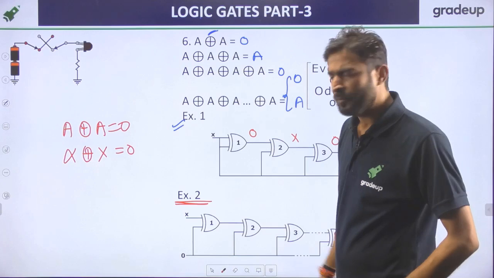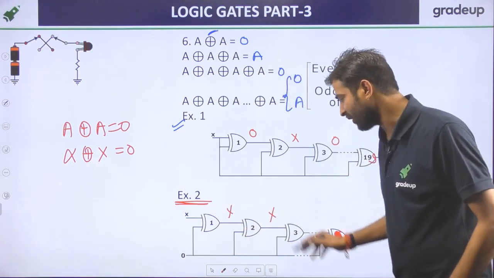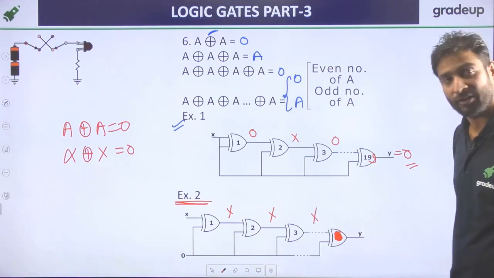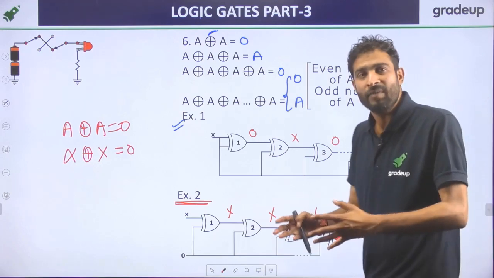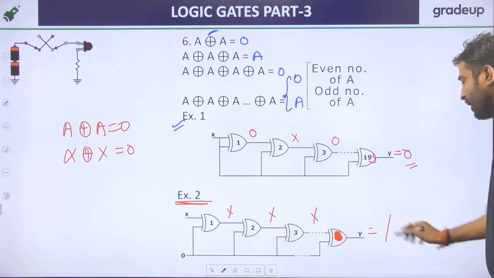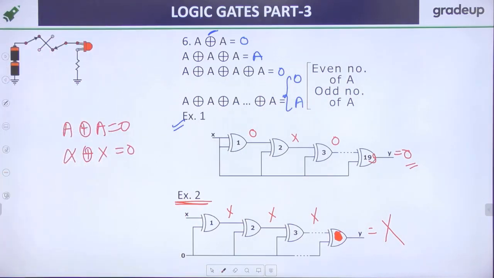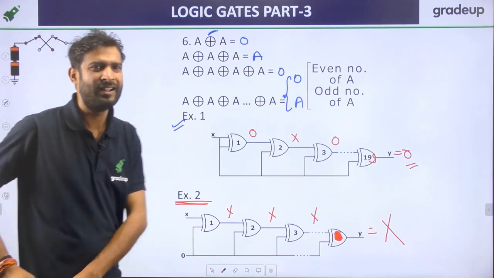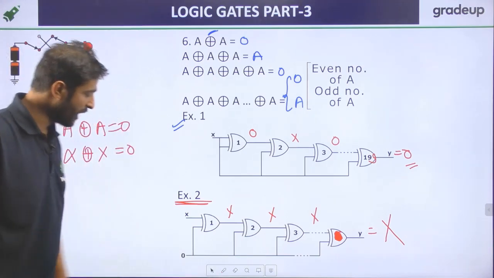X XOR 0, sir, the answer is X. X XOR 0 again, the answer is X. X XOR 0 again, the answer is X. So it does not matter whether an even or odd number of XORs is used. Irrespective of the number, the answer will always be X. That is a very, very easy question, not that tough. Now we are moving on to the next.